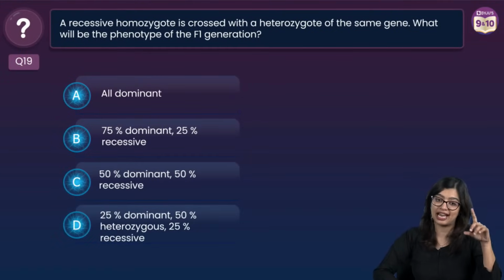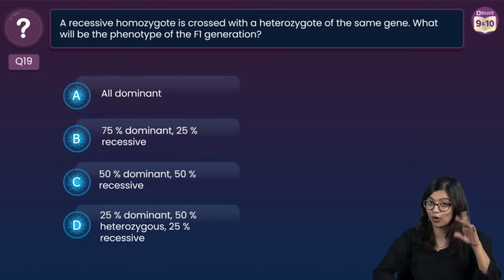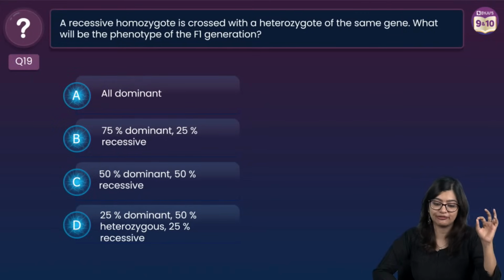Now this is a question that I've already done, but this is for students who went wrong then and for those of you who may potentially go wrong now. A recessive homozygote is crossed with a heterozygote of the same gene. What will be the phenotype of the F1 generation?